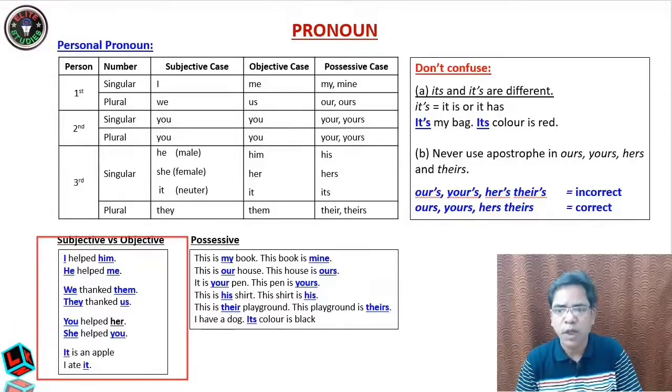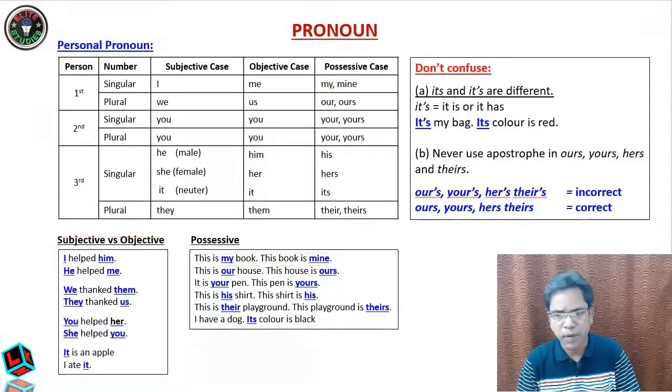Now you come to possessive case. Possessive comes from the word possession, belongs to. Now you see my, mine. Here you see, this is my book, this book is mine. Okay, students, this is my book and this book is mine. Both sentences have got the same sense, but there is a little bit of difference between my and mine.